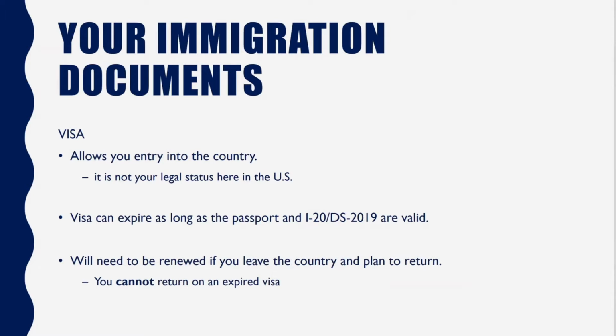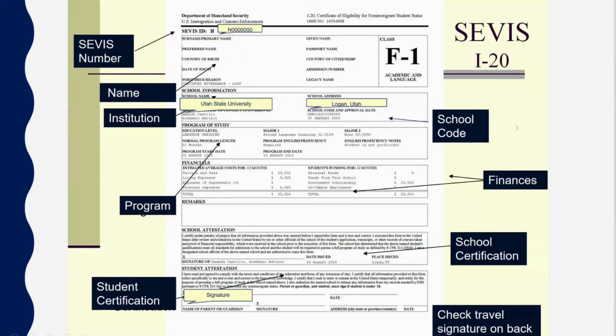Now, reviewing your I-20. Every student has what's called a SEVIS number, and that SEVIS number is what we look for in your profile. You pay what's called the SEVIS I-901 fee. The SEVIS I-901 fee makes your record viable for us to validate.